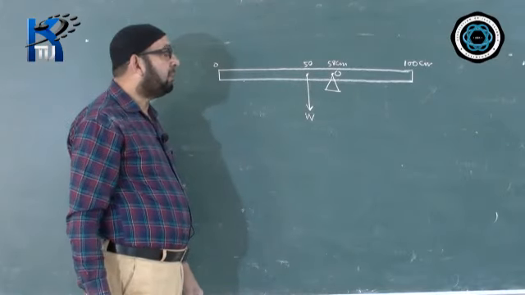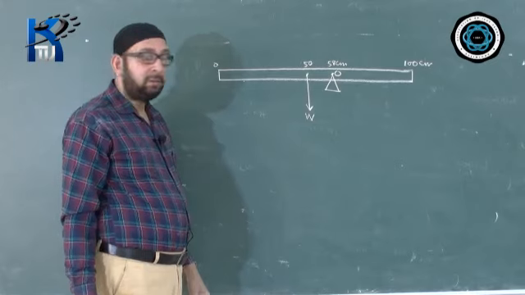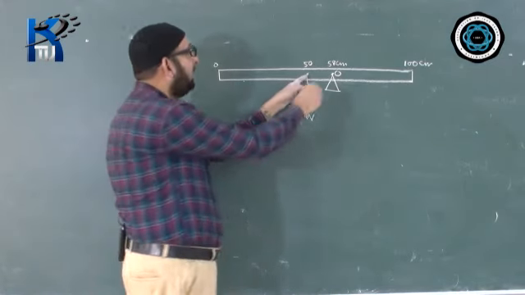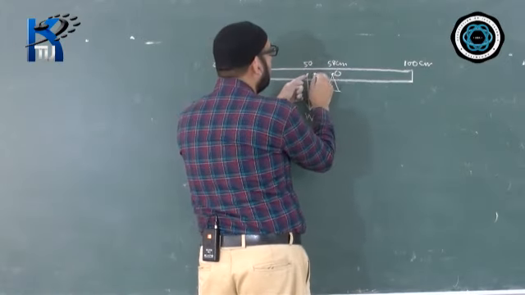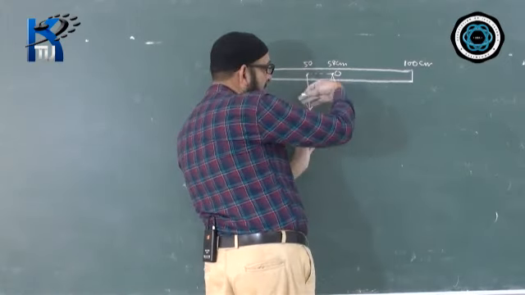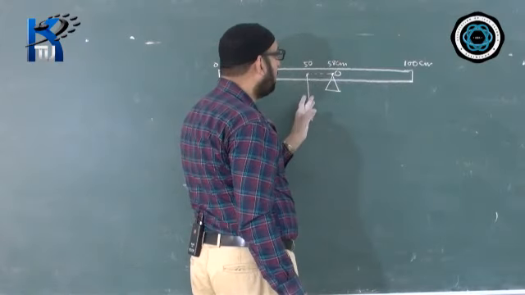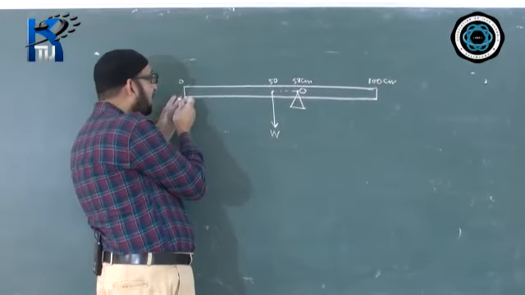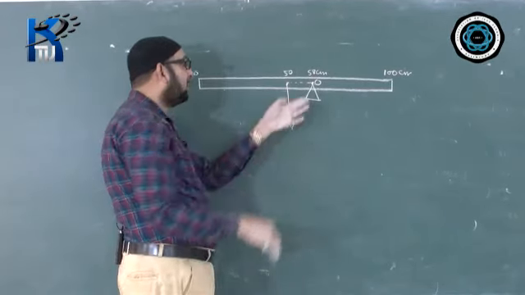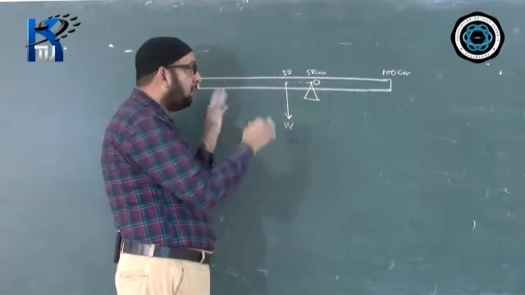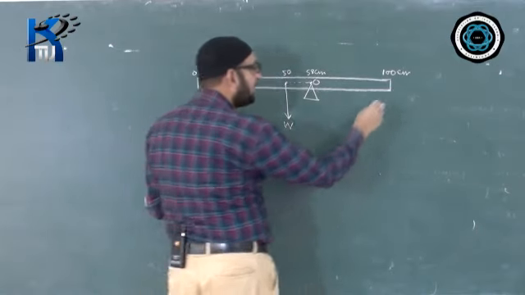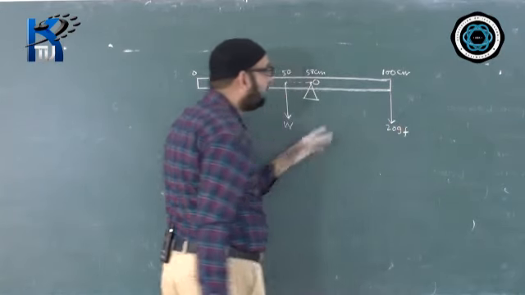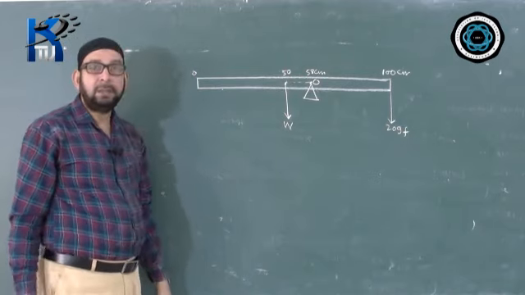So which end should you keep the given weight 20 GF, at 0 or at 100, in order to balance it? One weight is here, here is the fulcrum, the point of rotation. So one moment we are already getting on this side, that means anti-clockwise. So we must place a weight on the other side to balance it. If you place a force here, both the weights will be on the same side, and the rule will tilt in one direction. So you must keep it on the other side. That means the 20 GF weight you have to suspend at the 100 centimeter mark.